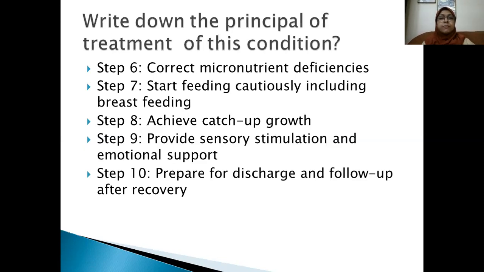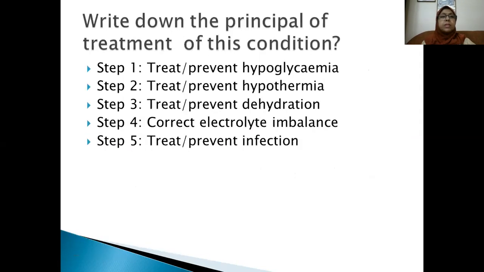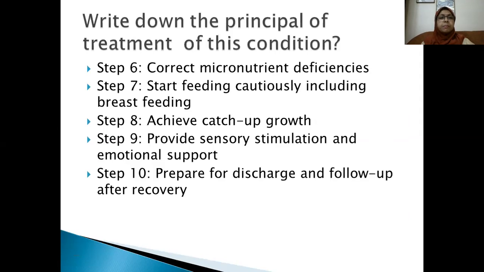But for your Viva examination, you have to know the principle of treatment as well as the procedure. How will you manage the hypoglycemia? How will you treat hypothermia? How will you correct dehydration, correct electrolyte imbalance? You have to know in detail for your Viva, everything regarding all the 10 steps.